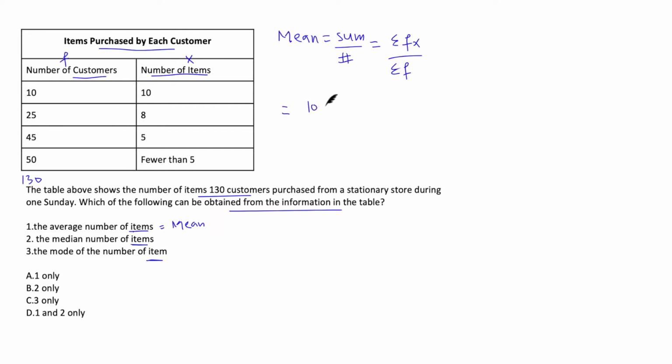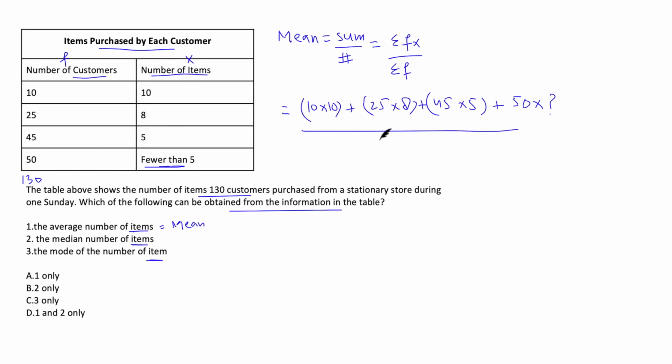We have 10 into 10 plus 25 into 8 plus 45 into 5 plus 50 into what? Fewer than 5. We don't have this number. So 50 into what? I know the total frequency is 130, but I don't have this number. Hence, I cannot calculate the mean. It's straightforward. You can see from here.